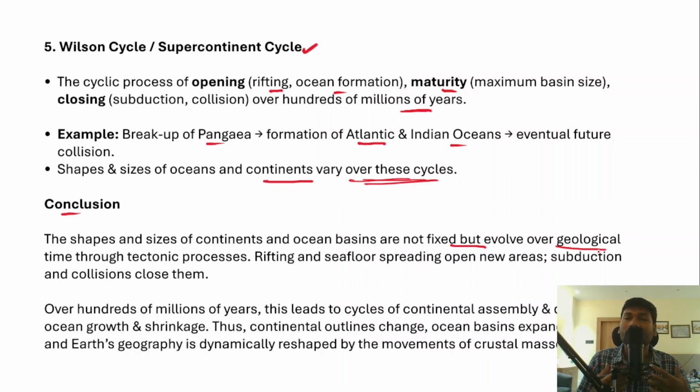So they also take hundreds of millions of years to complete a particular tectonic process. And in fact, rifting and seafloor spreading actually open new areas, and subduction and collisions close them. Over hundreds of millions of years, this leads to cycles of continental assembly and continental dispersal, ocean growth, ocean shrinkage, ocean disappearance. So therefore, ultimately, the continental outlines change, the ocean basins expand, they can also contract, and the Earth's geography is dynamically reshaped by the movements of the crustal masses.